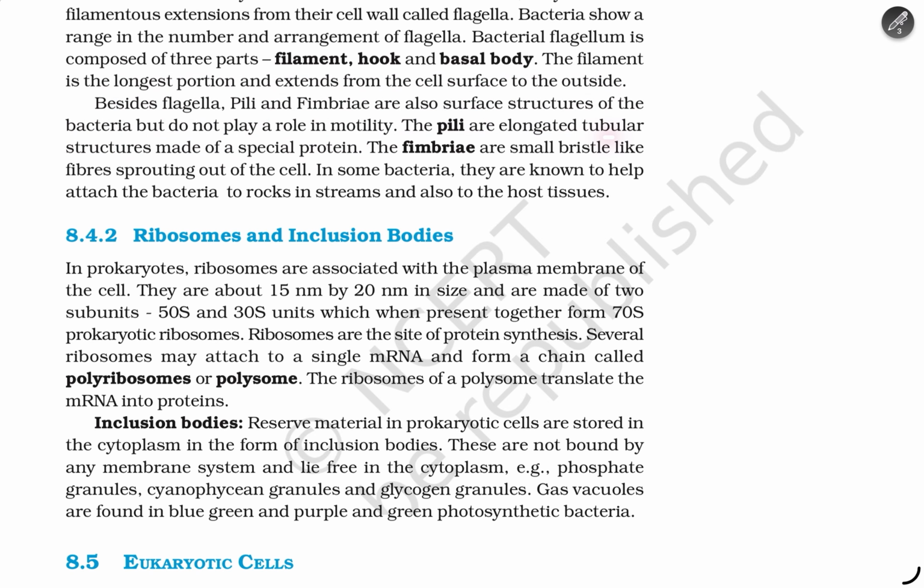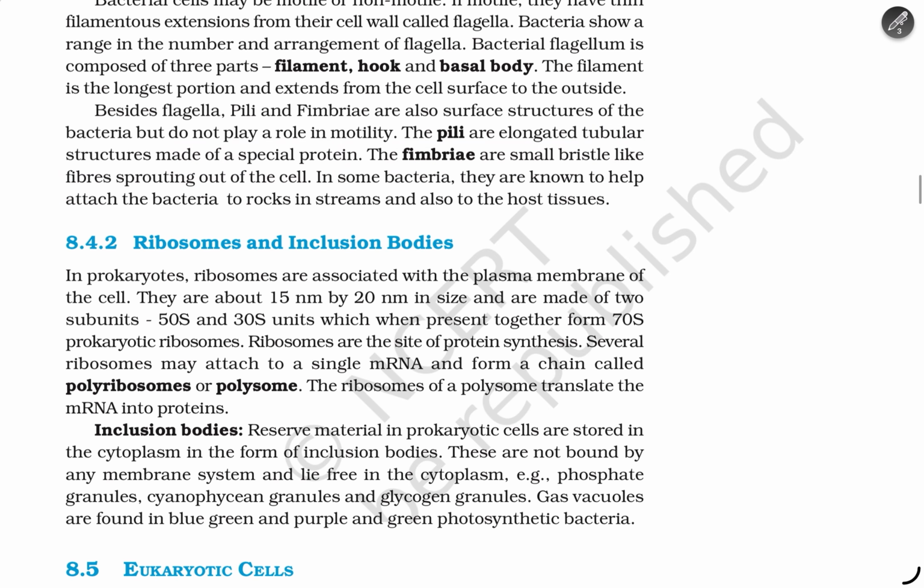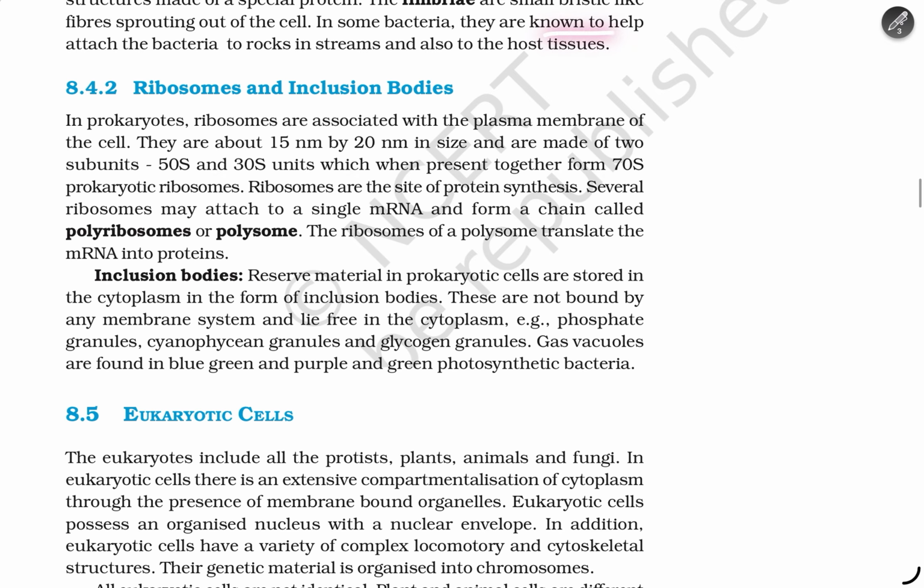The pili are elongated tubular structures made up of a special protein. The fimbriae are small bristle-like fibers sprouting out of the cell. In some bacteria, they are known to help attach the bacteria to rocks in streams and also to the host tissues.